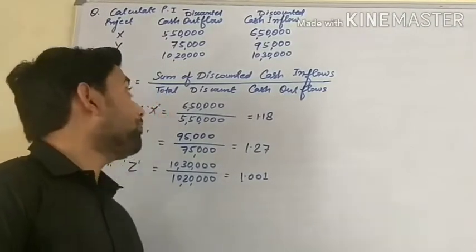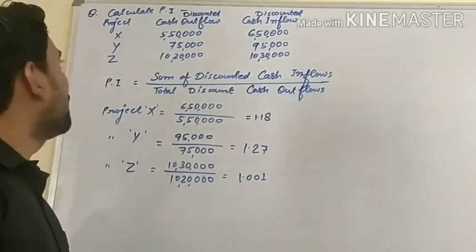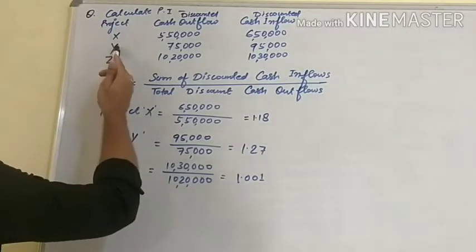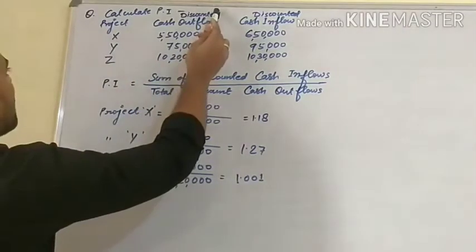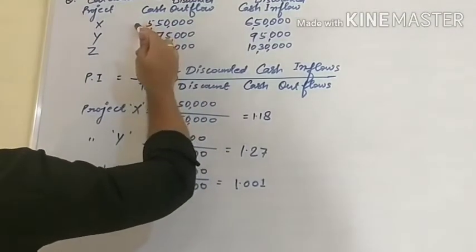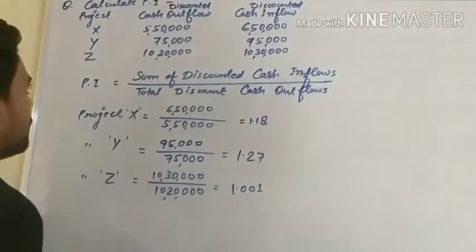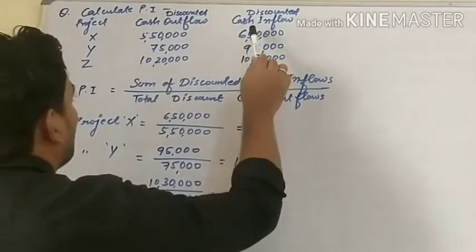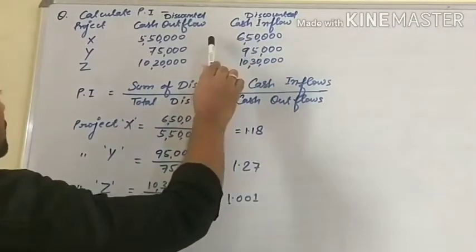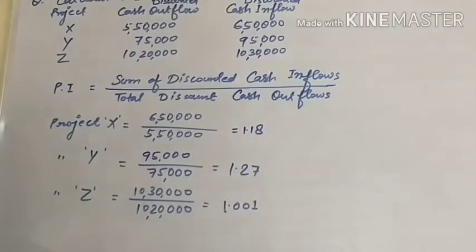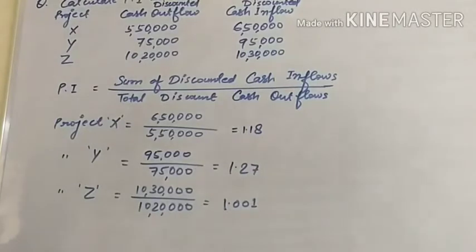Let's see a question for the topic profitability index. We have 3 projects X, Y, Z. Discounted cash outflow for project X is 5,50,000, for Y is 75,000, for Z 10,20,000. And discounted cash inflow for project X is 6,50,000, for Y 95,000, and for Z 10,30,000. Now we have to calculate PI, meaning profitability index or present value index.